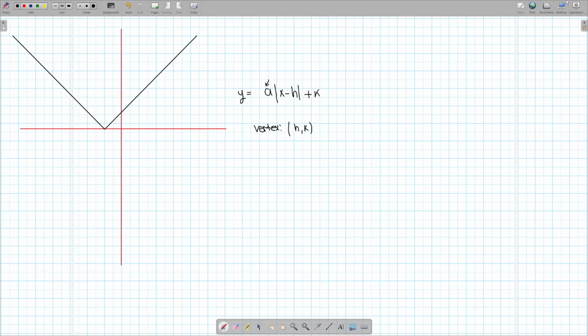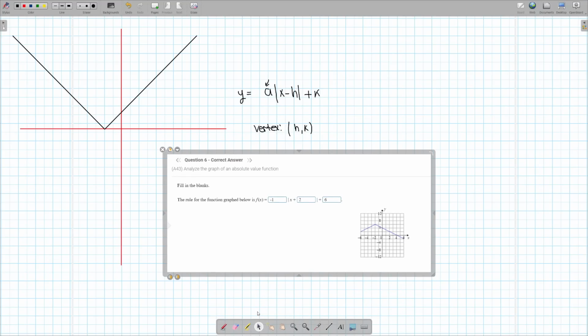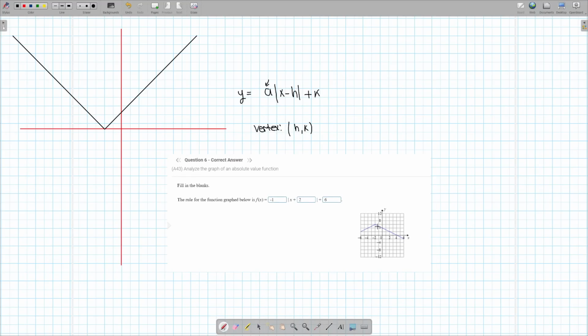So let's see over here. Here our vertex is at minus 2 comma 6, right? So we know that it's represented as x minus h, so always the opposite of this goes here.